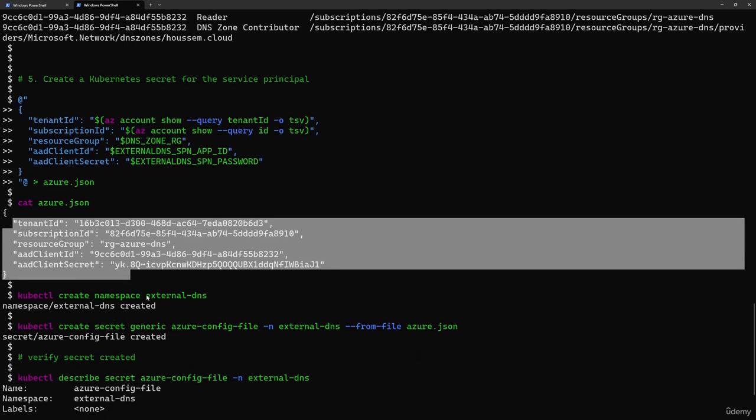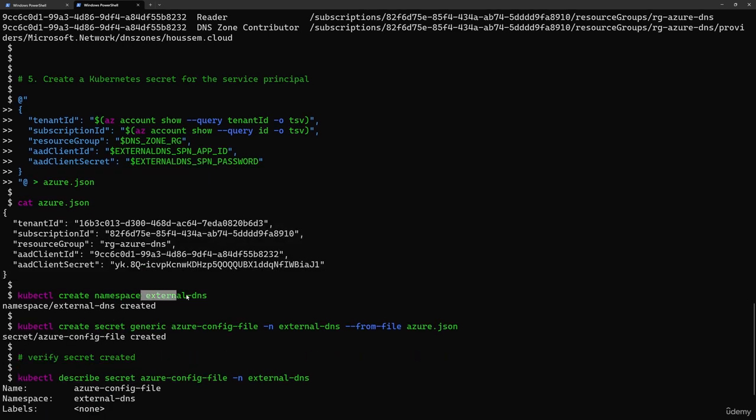Next, I'll create a new namespace where I want to install external DNS and where I also want to put my secret to be used by external DNS. So here I'll use kubectl create secret, give it a name, and then pass the azure.json as a secret file.